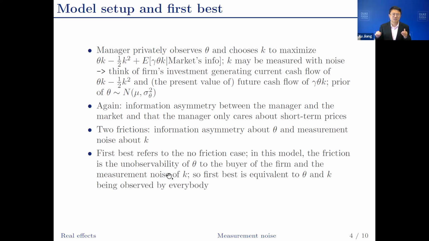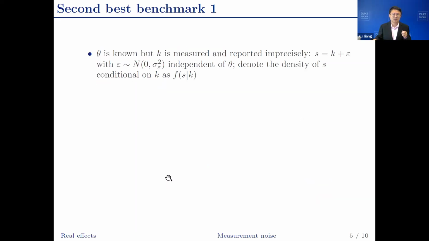The first best means that neither friction is present, which means theta and k are publicly observed. So the manager is going to choose k to maximize theta k minus 1/2 k squared plus gamma theta k. First order condition results in the first best investment schedule to be 1 plus gamma times theta. Now let's look at some second best benchmarks, which means one friction is present.